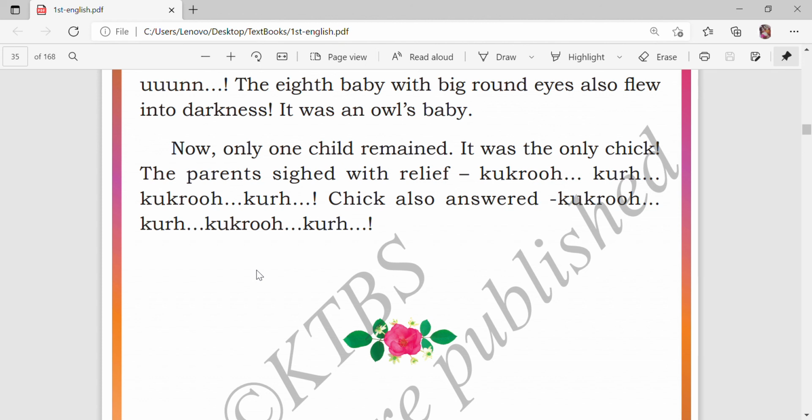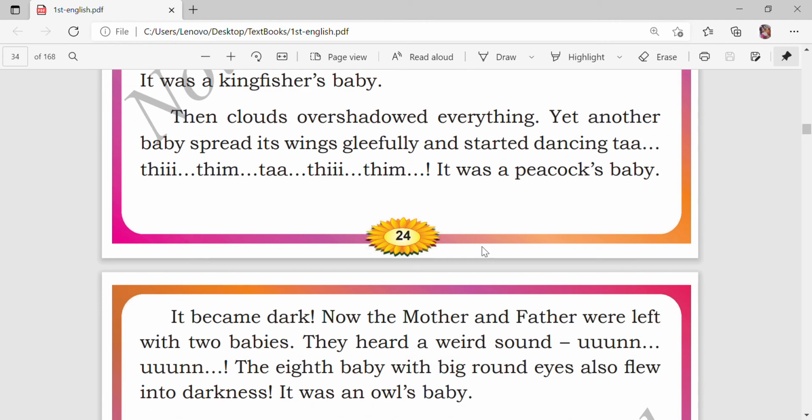Cuckoo, curr, cuckoo, curr, like the sound. The chick also answered, cuckoo, crew, cuckoo, crew. So that is the chick. The mother hen and father hen were very happy. Thank God, only one egg is ours. So the mother hen and father hen were very happy.